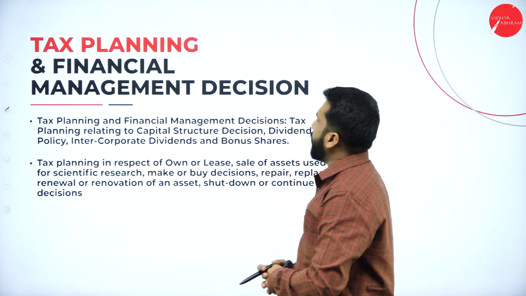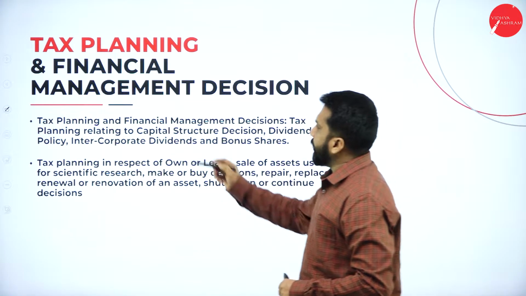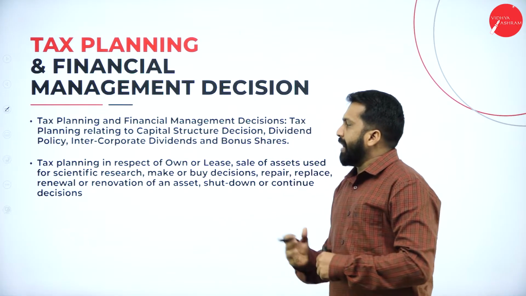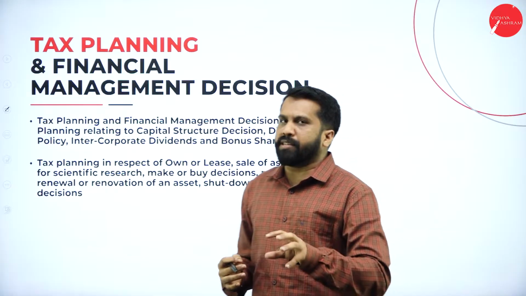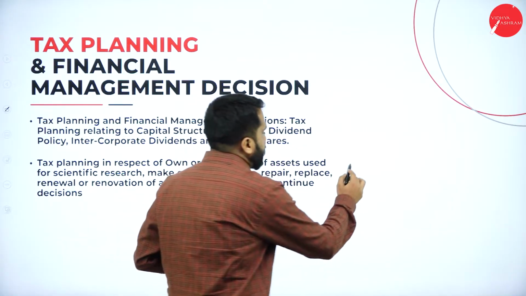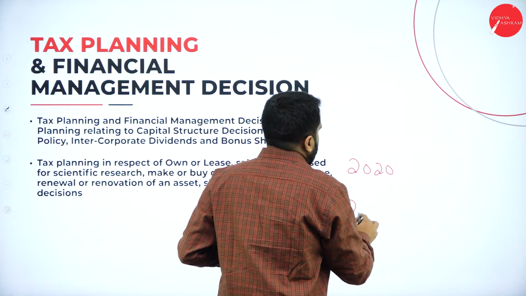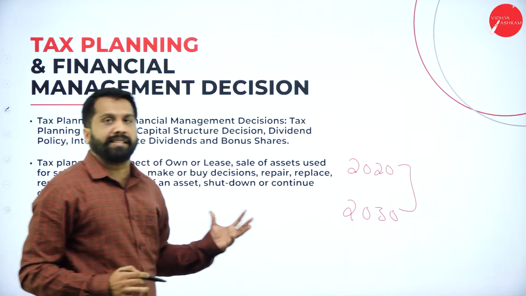Next one, tax planning and financial management decision. Now, the management can take decisions like, for example, you have purchased a machinery in 2020. In 2030, the lifespan of the machinery, 10 years, ends.